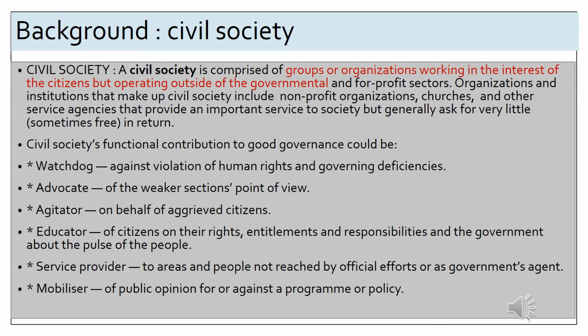So coming to the article now, the big squeeze on civil society. So before going into this article, we'll just look at the background first, because these sorts of questions are very general in nature and you should know the background to write an appropriate answer.